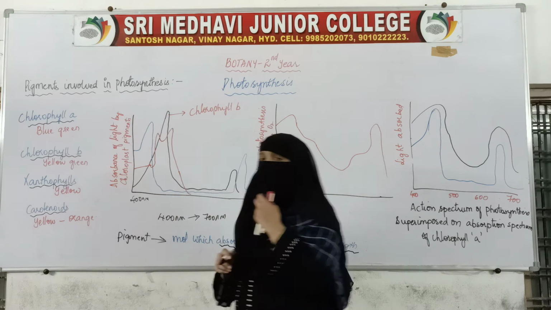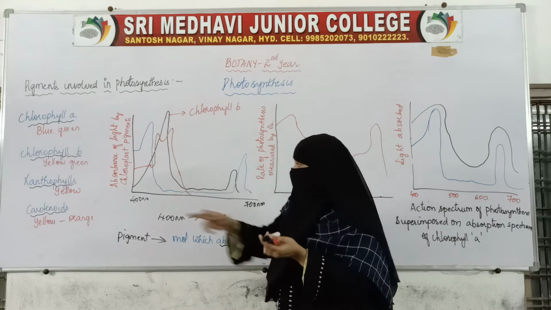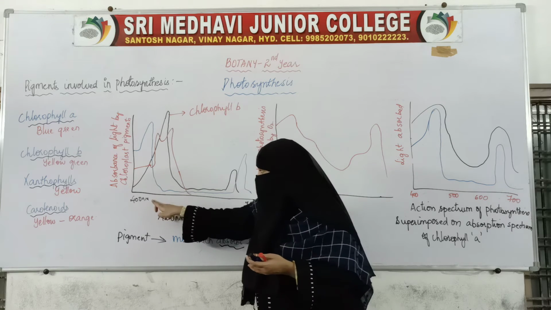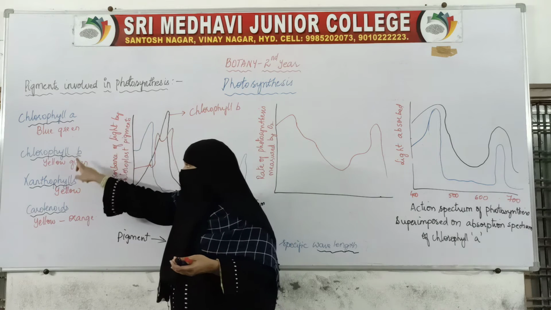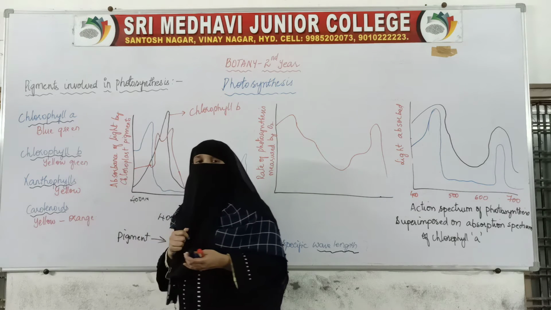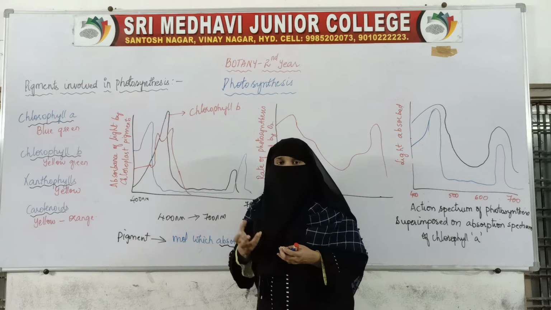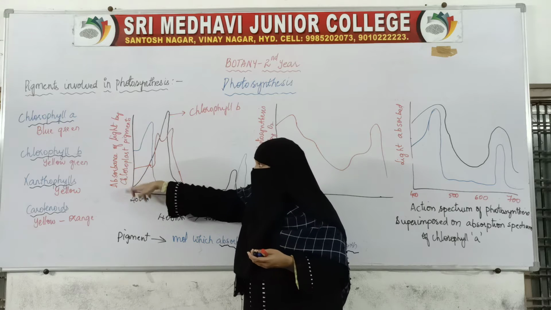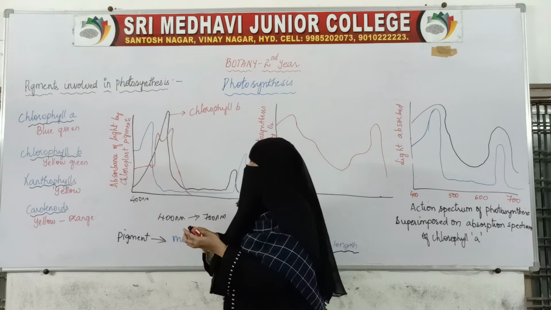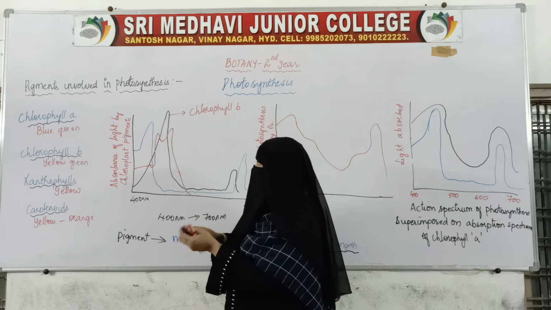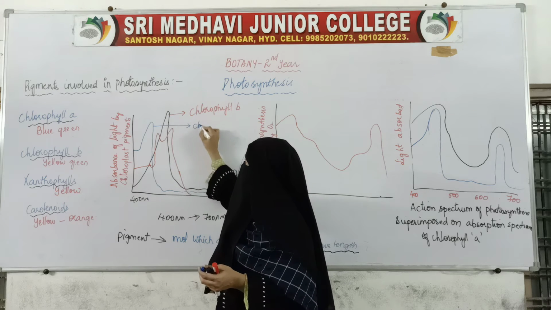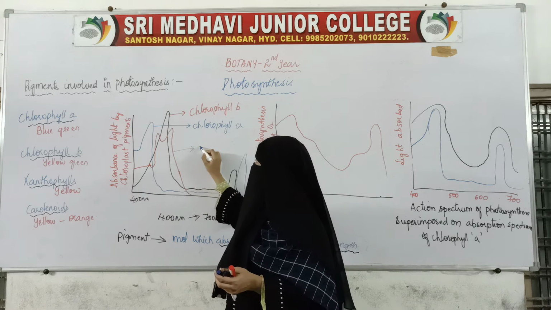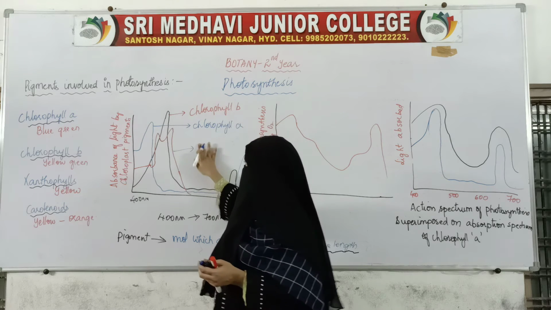If this light is provided to chlorophyll A, chlorophyll B, xanthophyll and carotenoids, how much light will they absorb? Now when we plot the absorbance of light, this one is chlorophyll B, this is chlorophyll A, and this is xanthophyll. We will just write carotenoids.